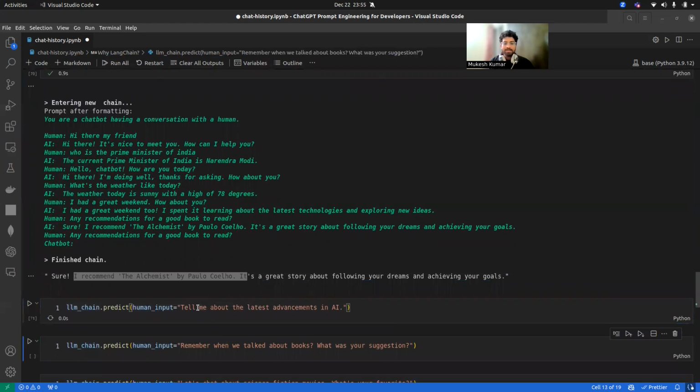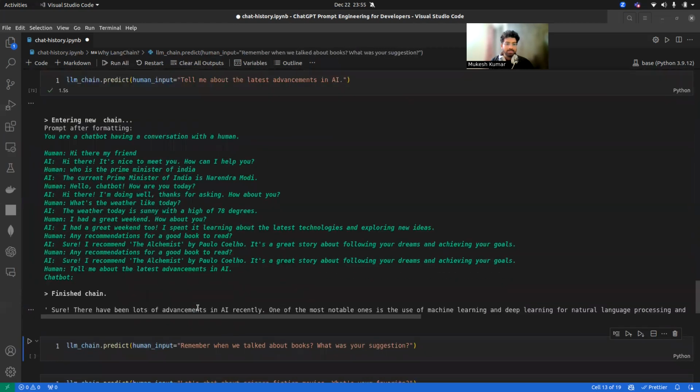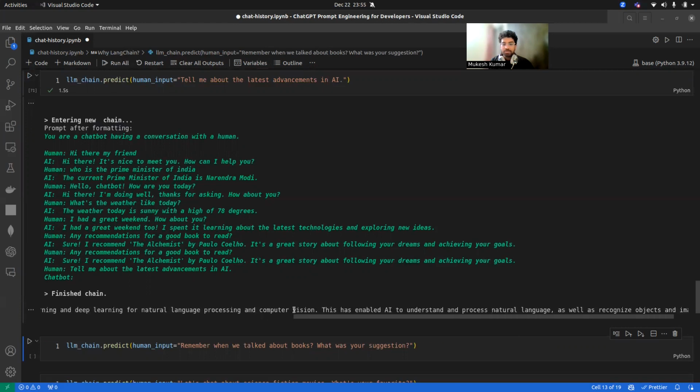Tell me about the latest achievement in AI. Now see. Sure, there have been a lot of advancements in AI recently. One of the most notable ones is machine learning and deep learning, in natural language processing and computer vision. This is giving a good response, right? So this is how this chatbot is working.